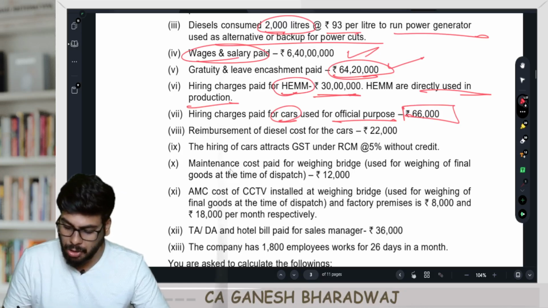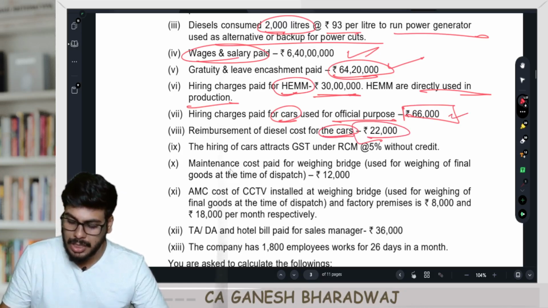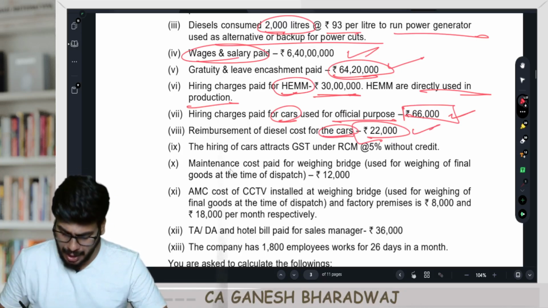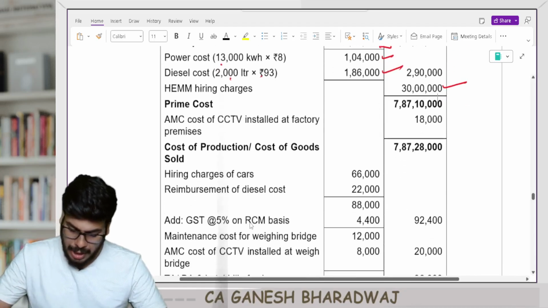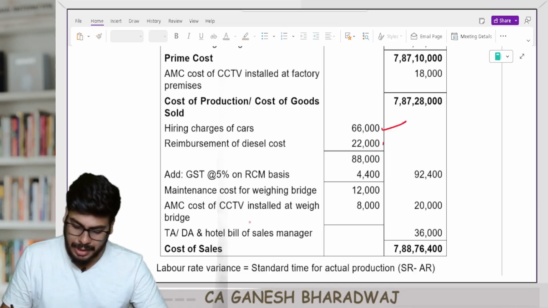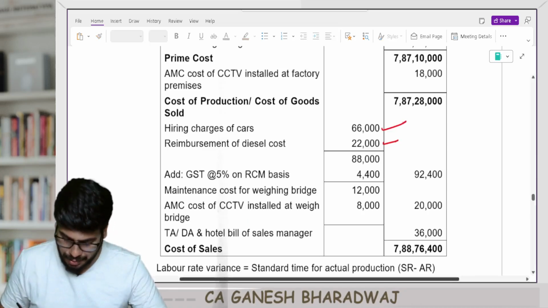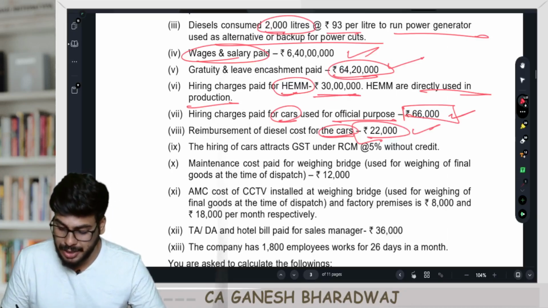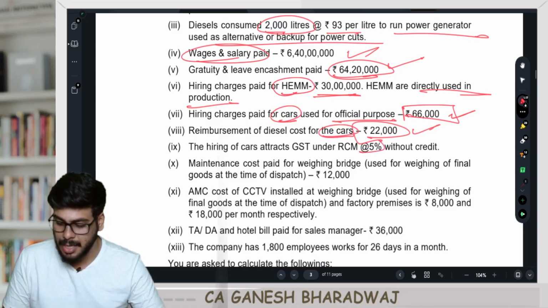Now, hiring charges paid for cars used for official purpose, 66,000. Reimbursement of diesel cost for the cars, 22,000. These two will form part of administration overheads. For official purposes, some cars they are using. So here it will come below your cost of goods sold. Your hiring charge is 66,000 and your reimbursement is going to be 22,000. Clear with this, guys?